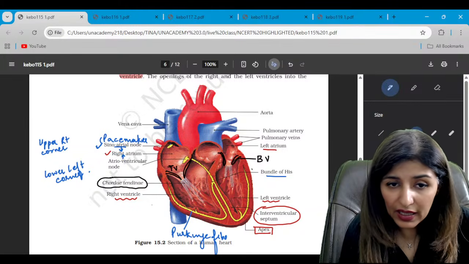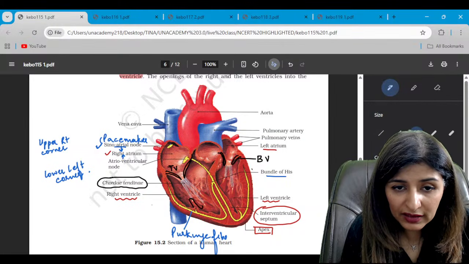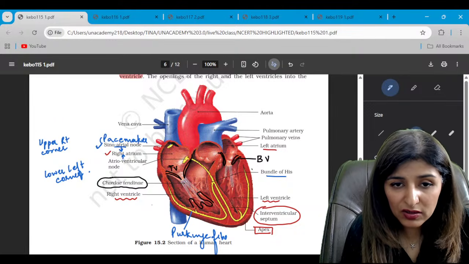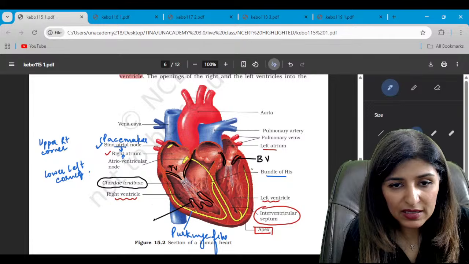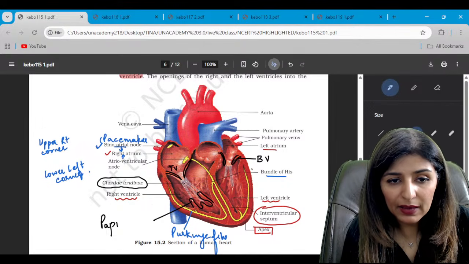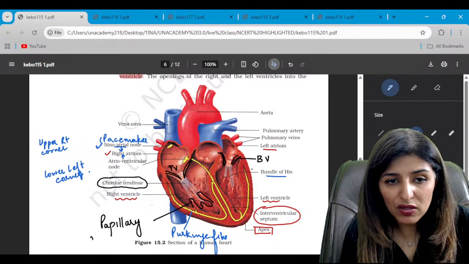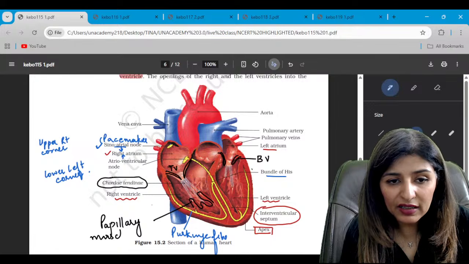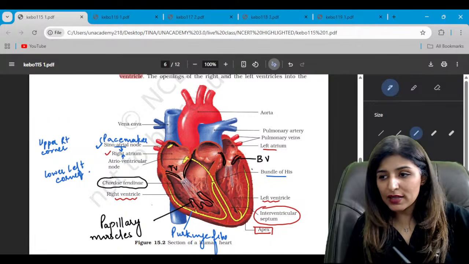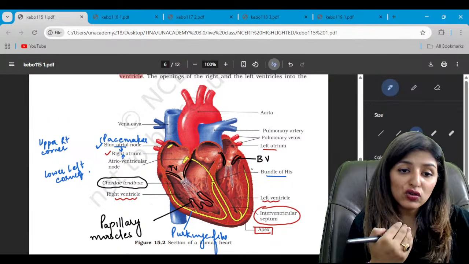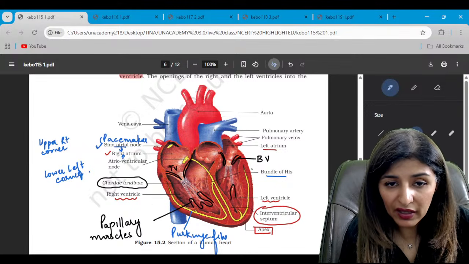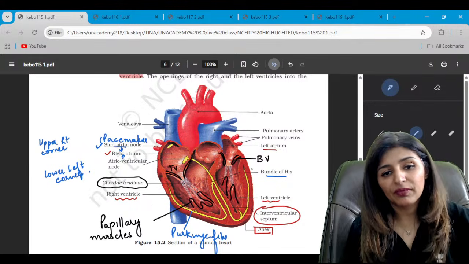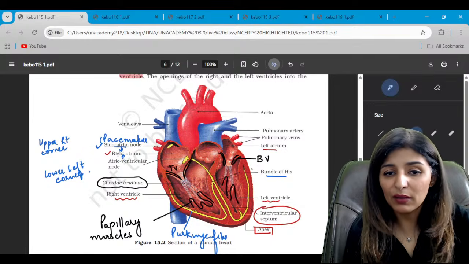Is that clear? And also, do we notice there are these elevated muscular structures present? These are the papillary muscles. So basically, chordae tendineae are attached to valves on one side and they are attached to papillary muscles on the other side. Is that clear? In the left ventricle, we have 2 of them, and here we have 3. These are all papillary muscles.